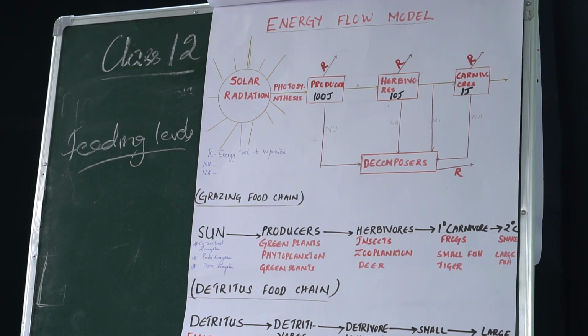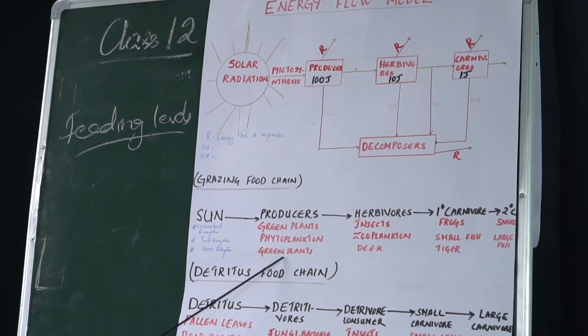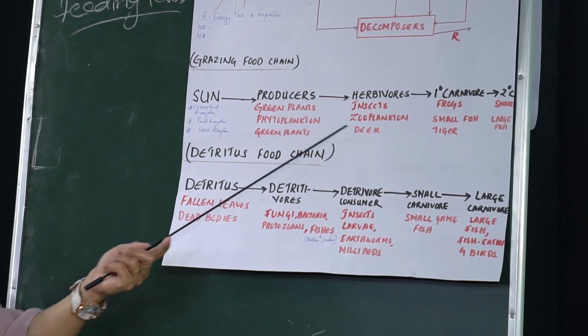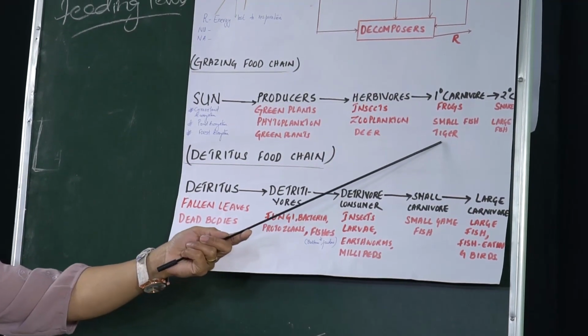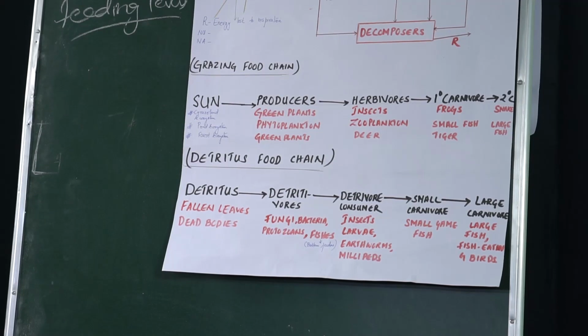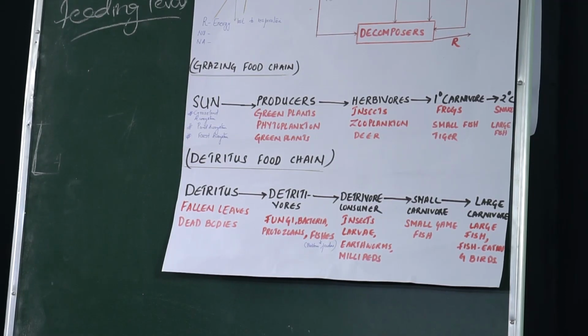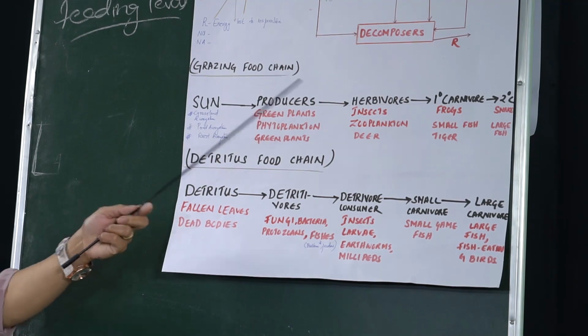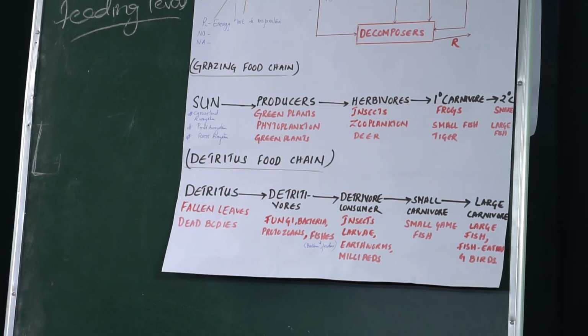And in a forest ecosystem, a grazing food chain can be indicated by the green plants, which produce the food for the deer, and the deer are eaten by the tiger. So in a grazing food chain, it starts from the sun, then the producers, then the herbivores, primary carnivore, secondary carnivore, tertiary carnivore, and so the flow of energy is unidirectional. There's always a flow of energy from the sun to the producer.